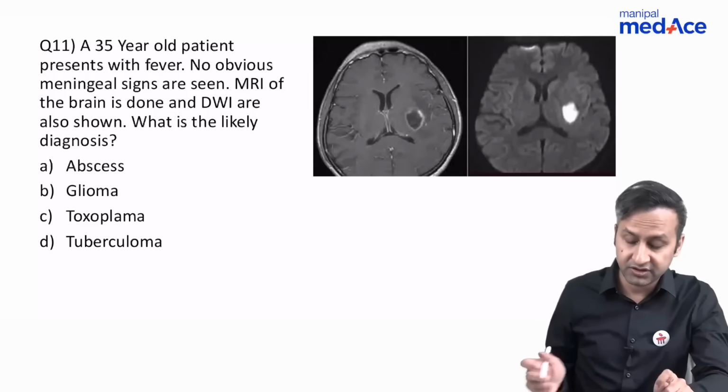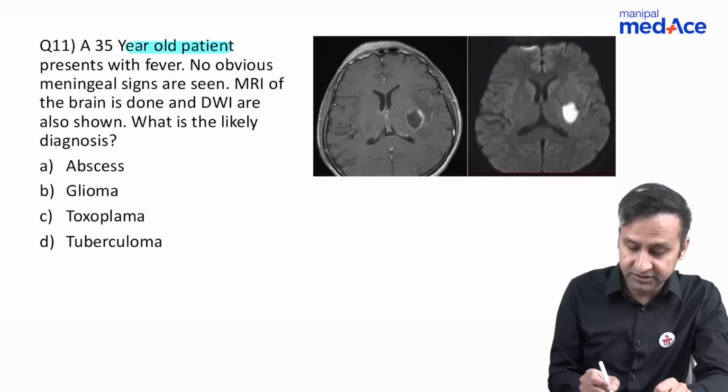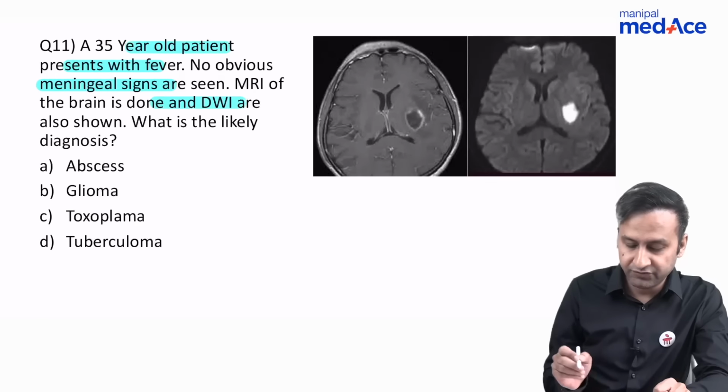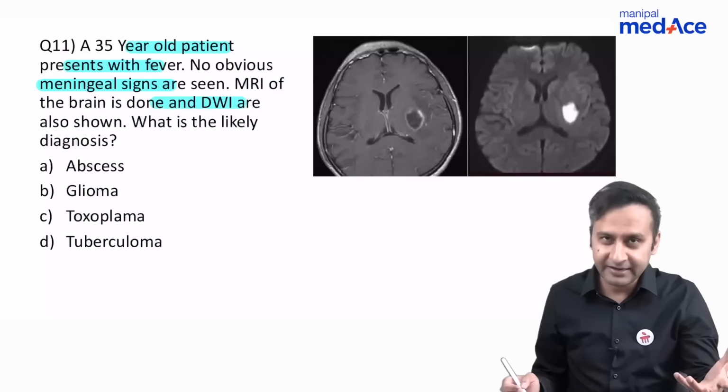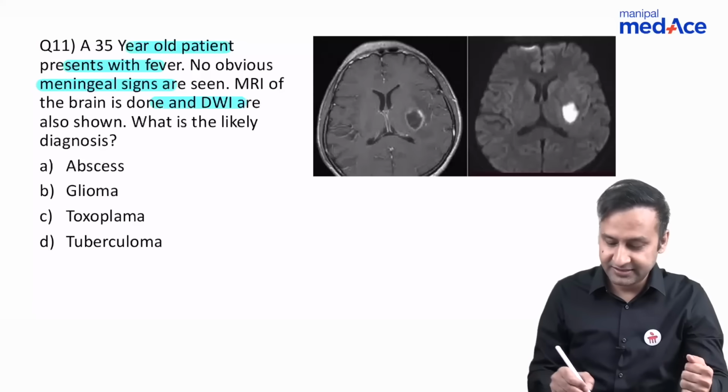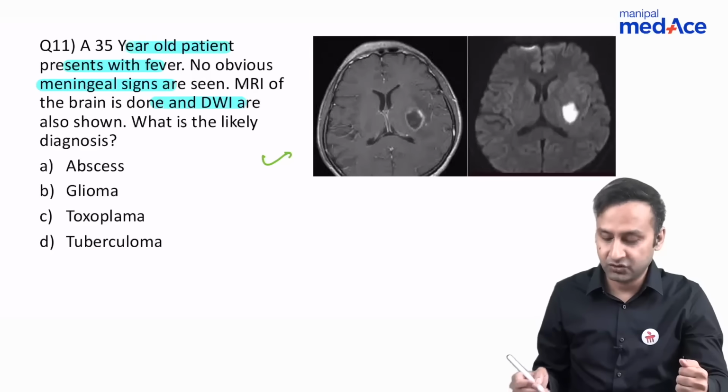Comes the next question. A 35-year-old patient presents with fever, no meningeal signs, MRI of the brain is done and diffusion weighted imaging is also shown. Again, this is one of those questions that we had dealt with in detail. Let's first dissect the images to see what we're dealing with. So what is this image?